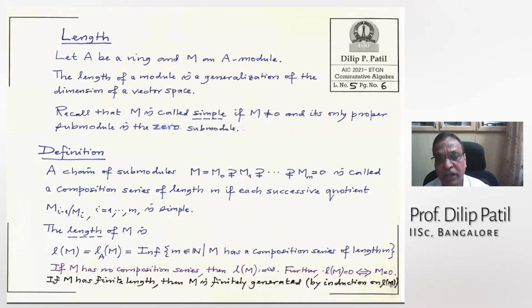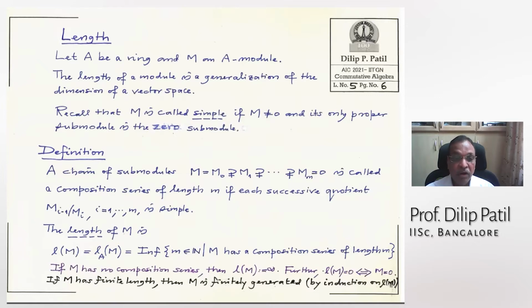Take any nonzero element X in M and define a map from A to M by 1 going to X. This will have the maximal ideal as kernel, and it is surjective because M is simple. Therefore, simple modules correspond to maximal ideals.